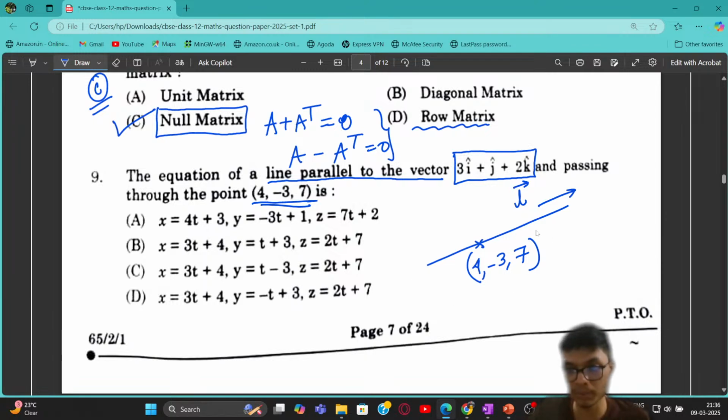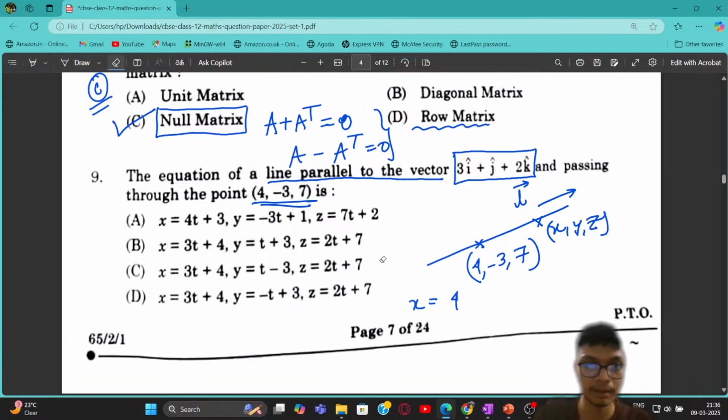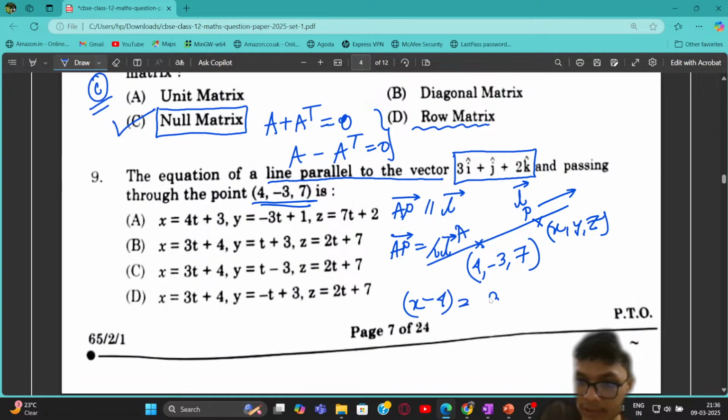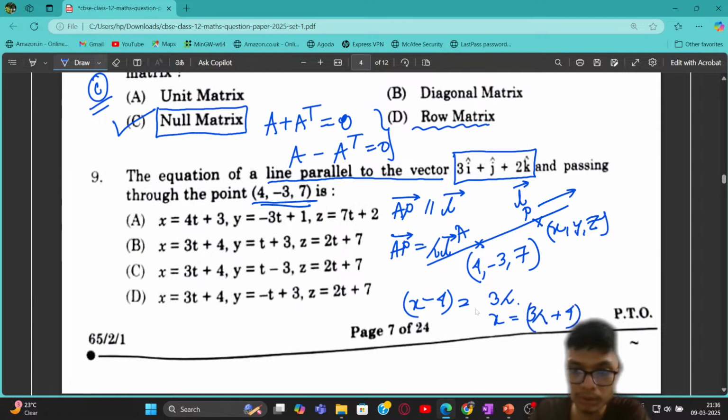So in the parametric form, x, y, and z I can write simply as 4 plus 3t, and so on. If I call this point A and this particular point P, I can simply write that the AP vector is parallel to this L vector. From the concept of parallel vectors, I can write the AP vector as some lambda times the L vector, right? So x minus 4 is equal to 3 lambda, so x is 3 lambda plus 4.